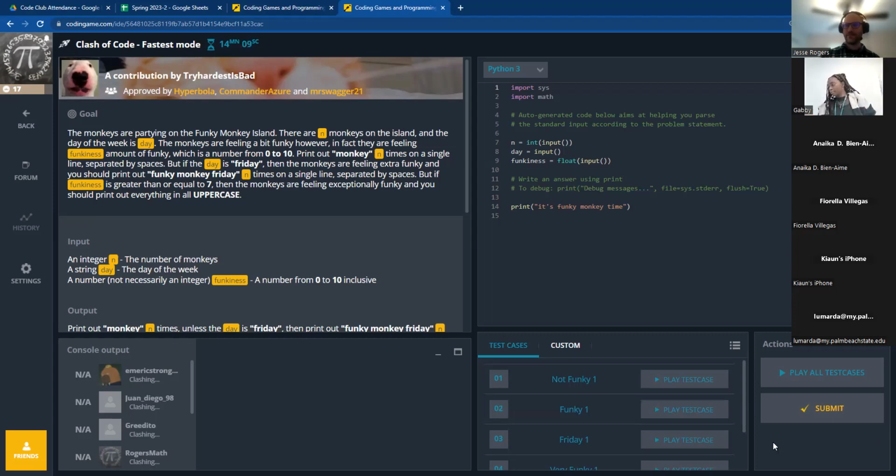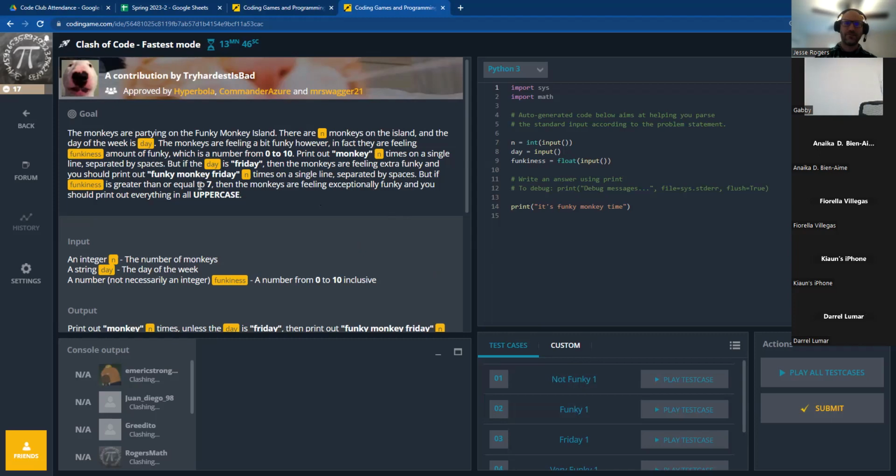In the meantime, I'm going to go ahead and talk my way through this problem. So it says the monkeys are partying on the Funky Monkey Island. This is kind of a weird one. There are N monkeys on the island, and the day of the week is day. So it's going to give us these two variables. What's in yellow here, that's a variable that it's going to feed us.